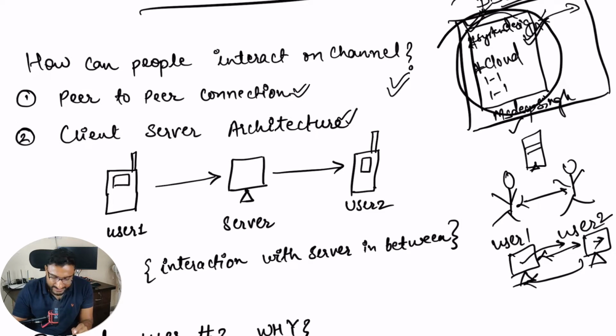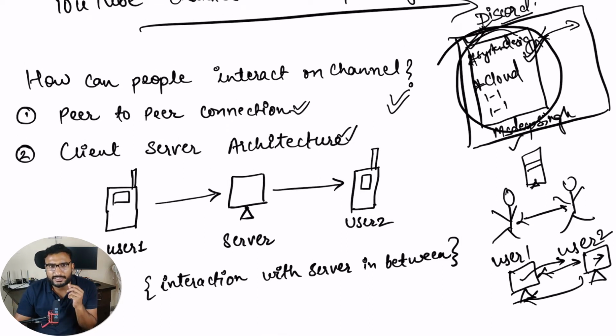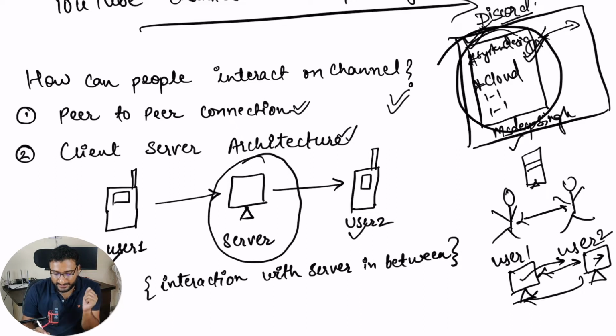Another one is client server connection, client server architecture. You might have studied this in college as well. What happens is we have two users, user 1 and user 2, and they communicate via a server. In this case it is a Discord server, since we are interacting on the Discord application. This could happen on any of the applications you use, let's say Facebook Messenger.